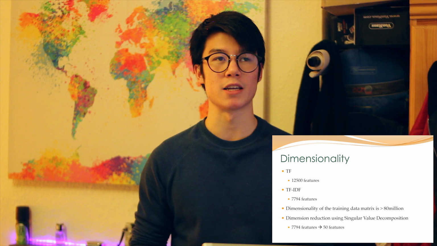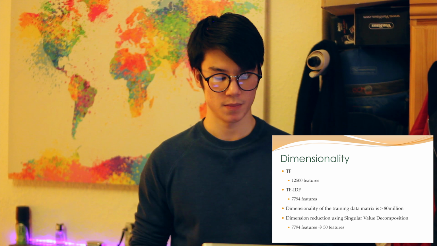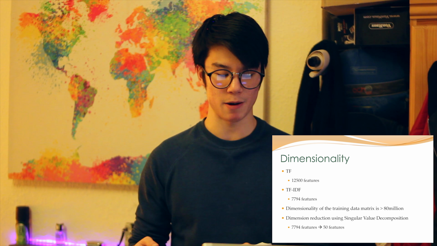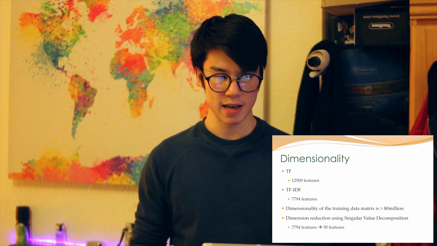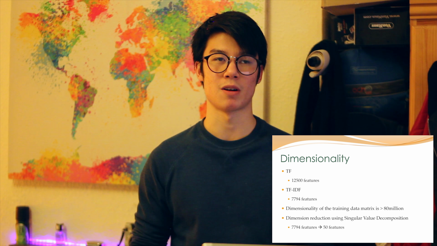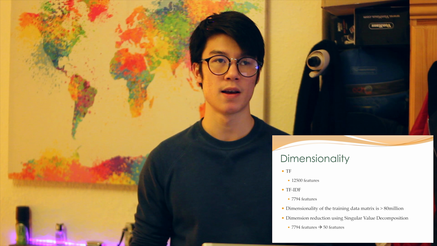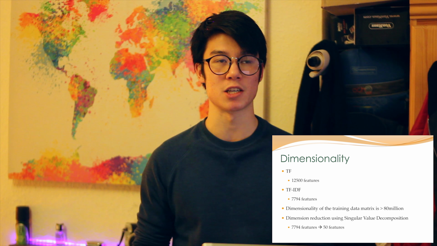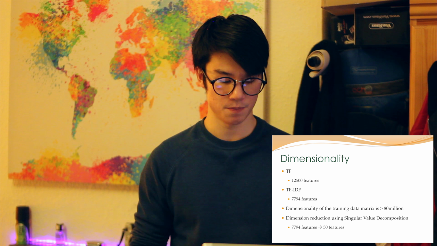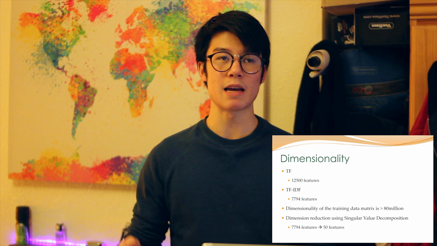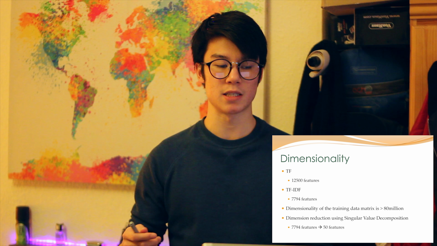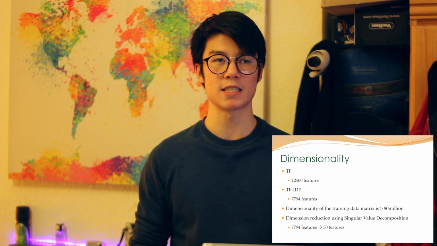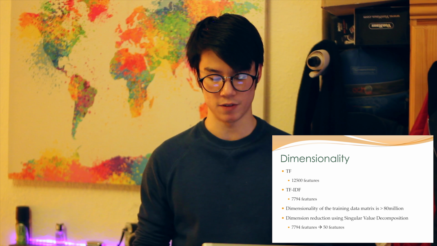One of the main problems I ran into was dimensionality. Using term frequency, we get about 12,500 features, and using term frequency inverse document frequency, we get about 8,000. This gives us a data matrix of over 80 million dimensions, something that's far too big. We then reduce this using something called singular value decomposition, which takes us down from 8,000 features to about 50.